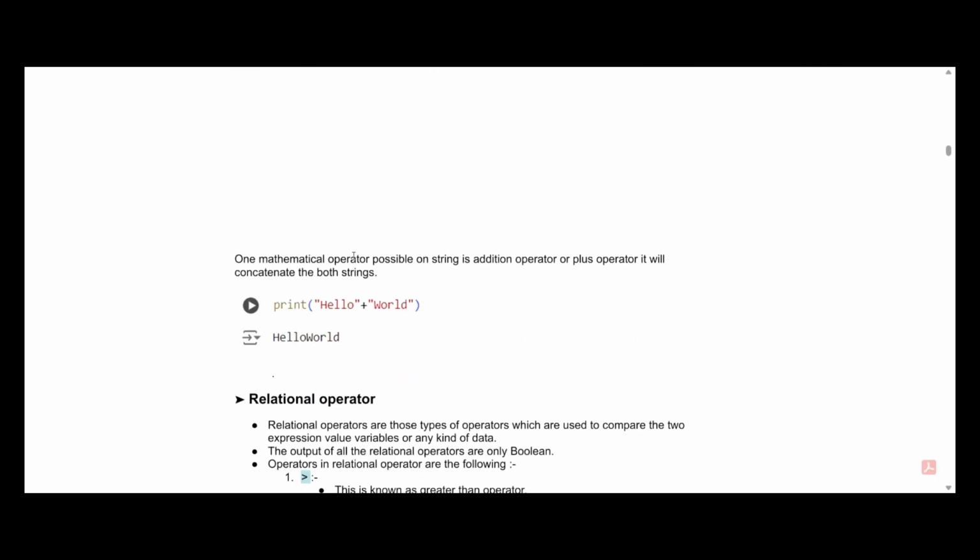Now, earlier I said that arithmetic operators are mostly possible on numbers, but there is one arithmetic operator which is possible on strings also, and that is going to be the plus operator. What it basically does is concatenate both strings, meaning it will add both strings and make a single string. Like here in the example, we add two strings, the first string is hello and the second string is world, and we are using a plus operator. So in the output it makes a single string, hello world, without any space.